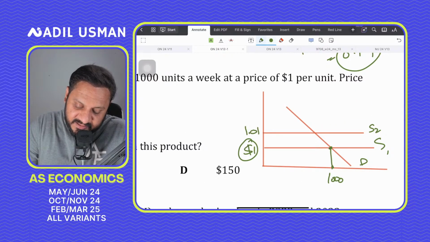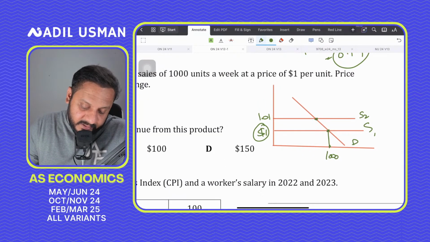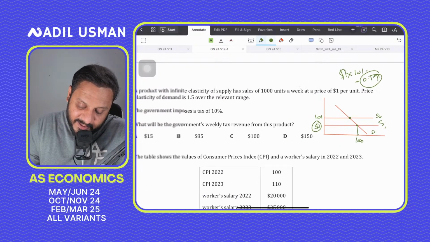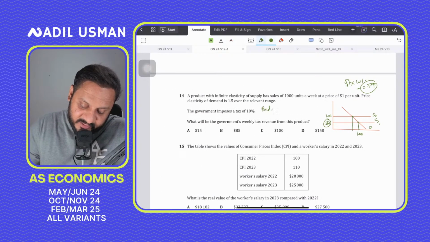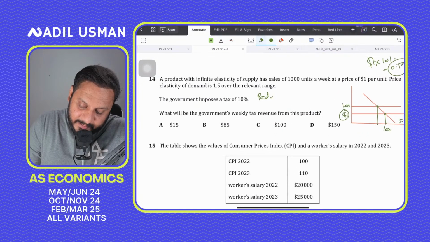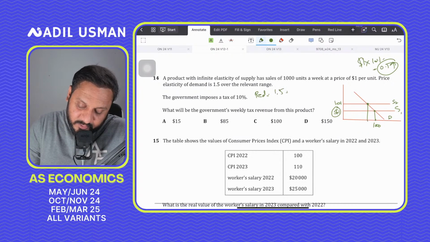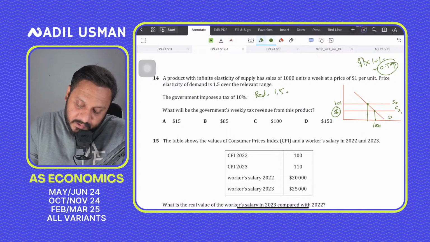Which means that the new quantity, we don't really know the new quantity, but we can figure that out through the PED formula, which is percentage change in quantity over percentage change in price. So 1.5 times, what is the percentage change in quantity? We have X divided by the percentage change in price, which is 10%. The price is going up by 10%, right?